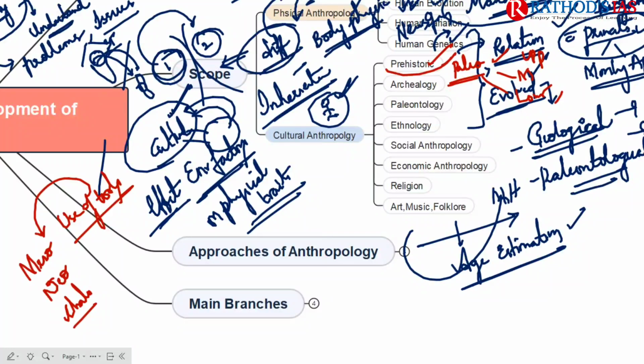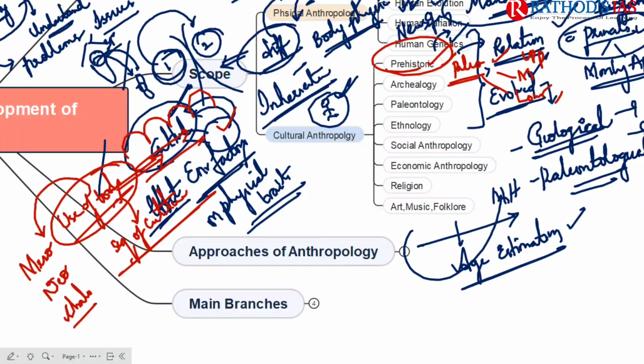So in prehistoric archaeology, we are focusing on the use of tools and how these tools changed from one period to another, and how technology evolved. We need to know that. Whenever we study the use of tools, we get a sequence of culture, how culture started changing. And next one here is paleontology. Paleontology is simply the study of fossils.